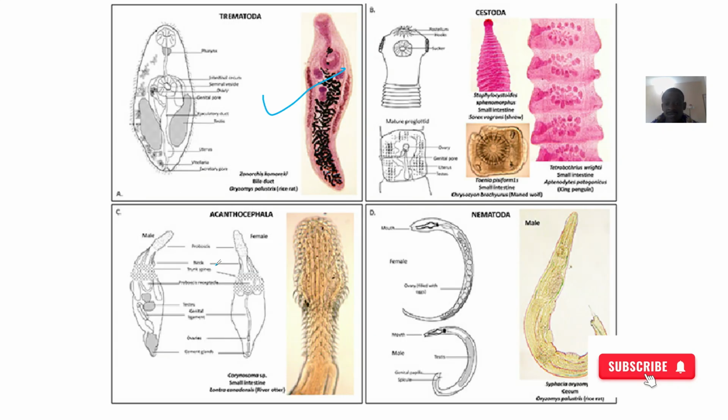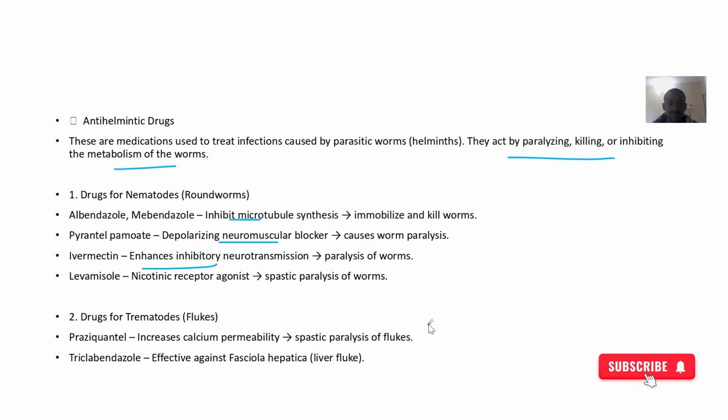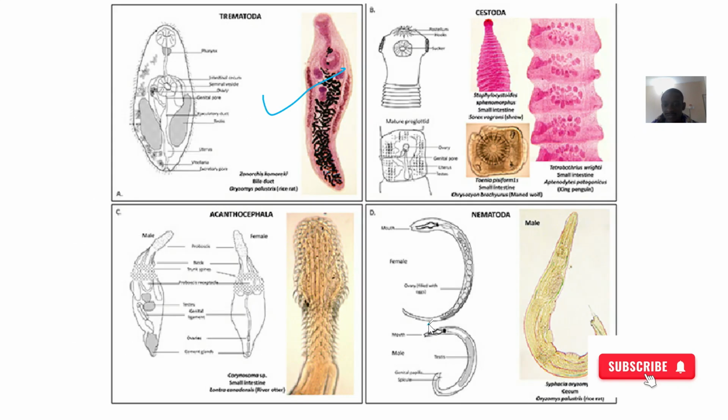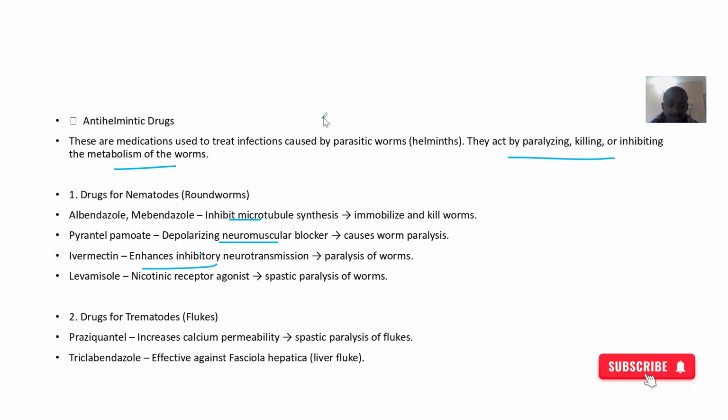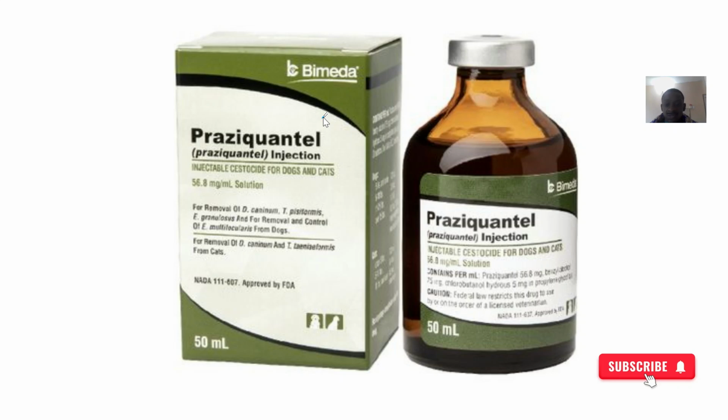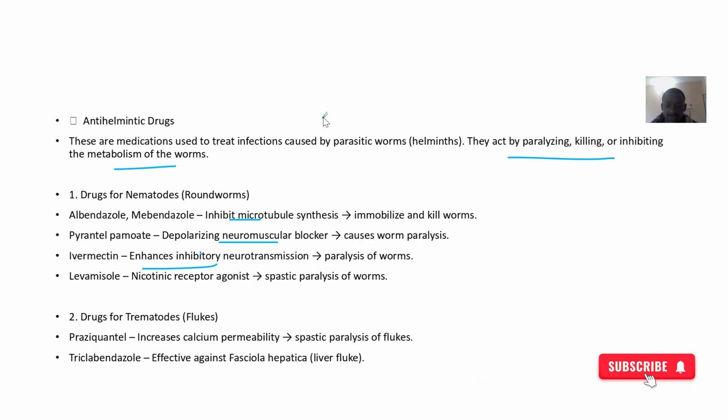So drugs for trematodes now. Okay, wait. The first one was nematodes, sorry, the first one was roundworms. Trematodes is this one. So for trematodes, we have drugs like praziquantel. Praziquantel will increase calcium permeability. So too much calcium will be going into the structures of the worms, which will make it paralyze. Then we have the Benzimidazoles.